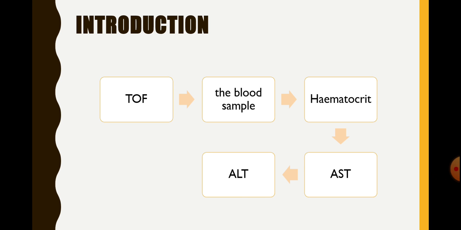A low temperature may cause morphological changes within the red blood cells, causing an increase in the amount of erythrocytes. This is known as hemoconcentration of the blood. So the TOF sample had a higher hemoconcentration of the blood.